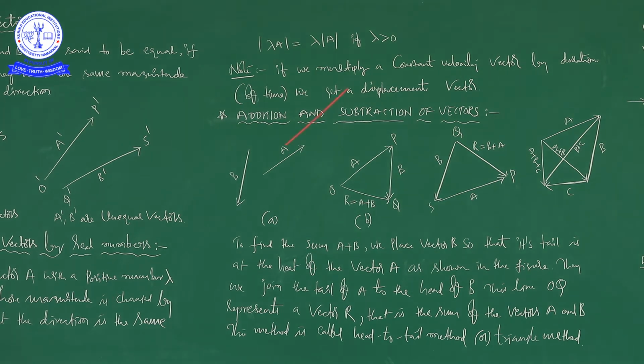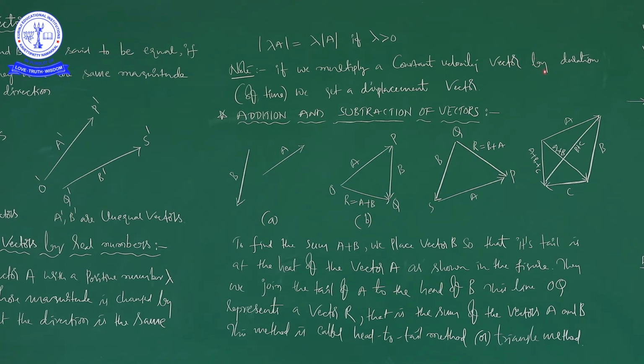For example, there is a vector a. Suppose if a is multiplied with 2, then what will happen? You will get another vector with the magnitude 2 times the initial vector. Initially it is a. Now we are going to multiply with 2. So, what is the magnitude? 2a. So, magnitude changed by 2 times, magnitude increased by 2 times. Okay. So, when magnitude is increased by 2 times, the resultant will be 2a.